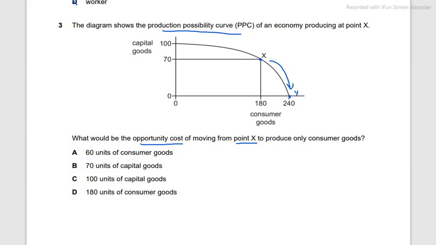Here, what we're choosing is only producing consumer goods. So basically, we're going to reduce the production of 70 units. First, at point X, we were producing 70 of capital goods and 180 of consumer goods. Now we're producing up to full potential, 240 of consumer goods and none of capital goods. So we're basically not producing 70 capital goods, and we're letting this opportunity go. So this is the opportunity cost, 70 units of capital goods, which is B.